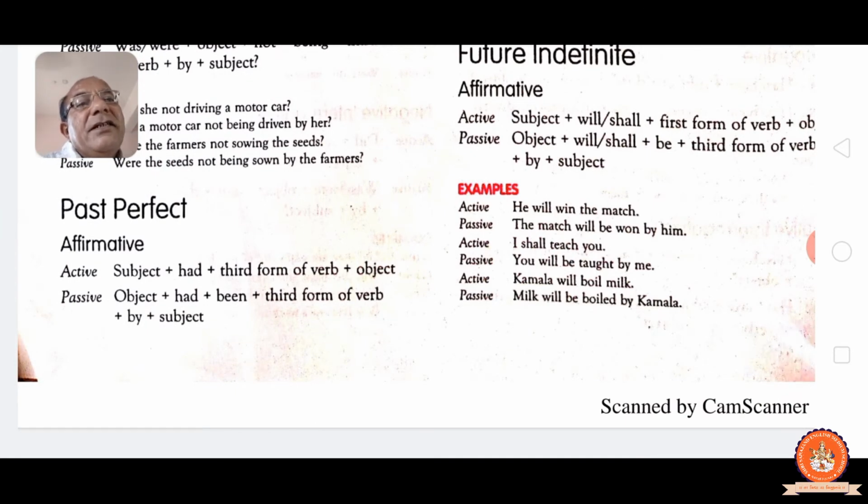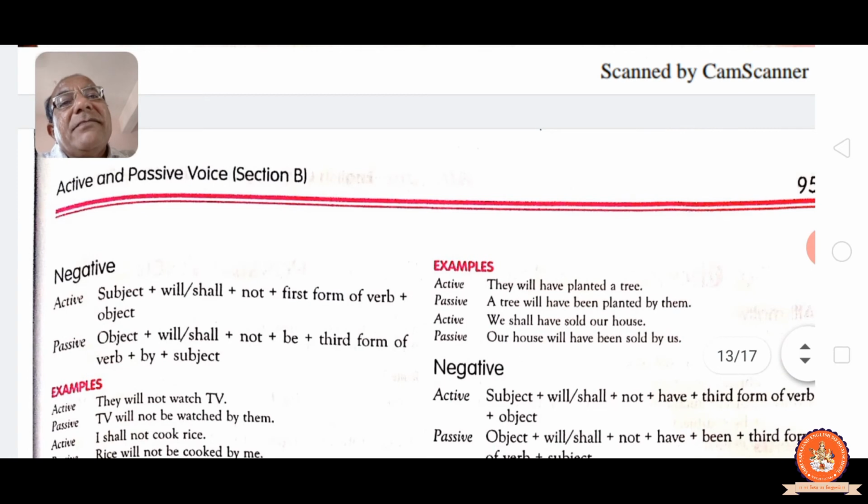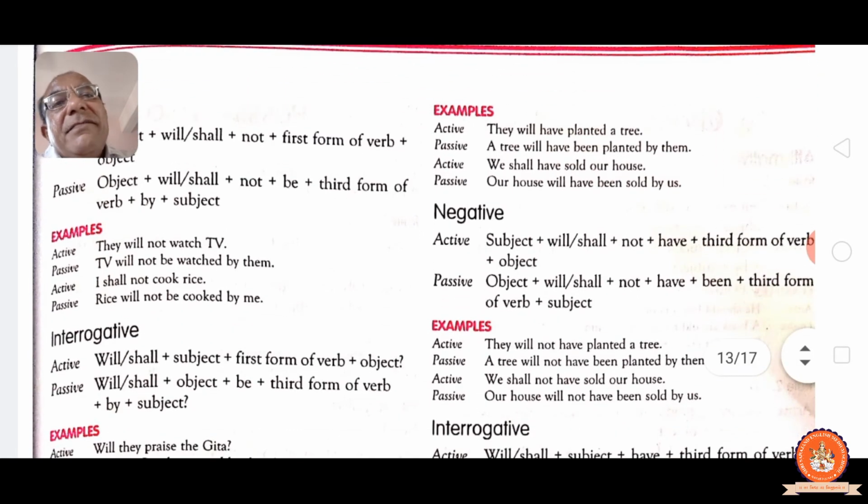See, you realize this, that the affirmative formula is very easy. See now, negative: subject plus shall/will, not, first form of the verb, object. Passive: object plus shall/will, not, be, past participle, by and subject. They will not watch TV, TV will not be watched by them. I shall not cook rice, rice will not be cooked by me.